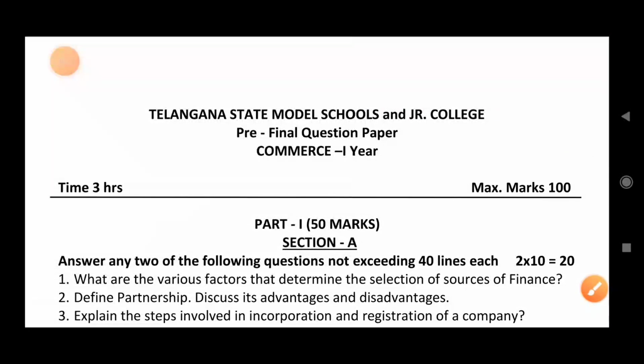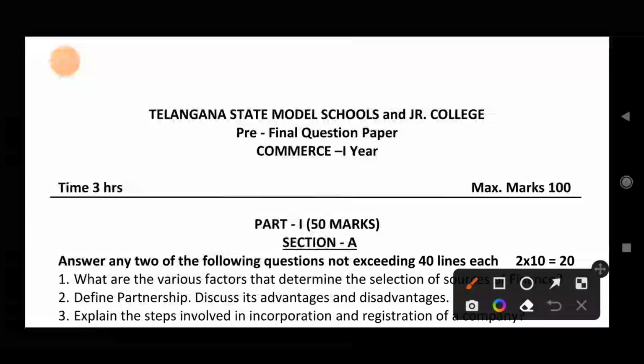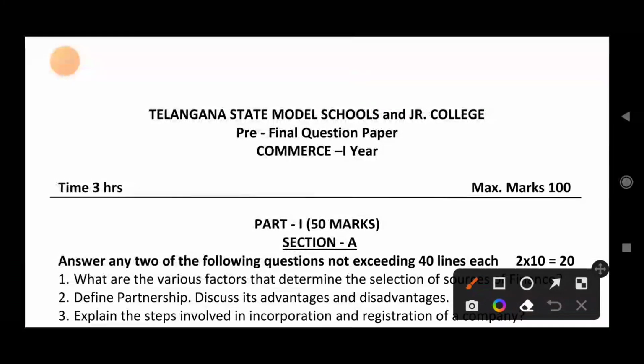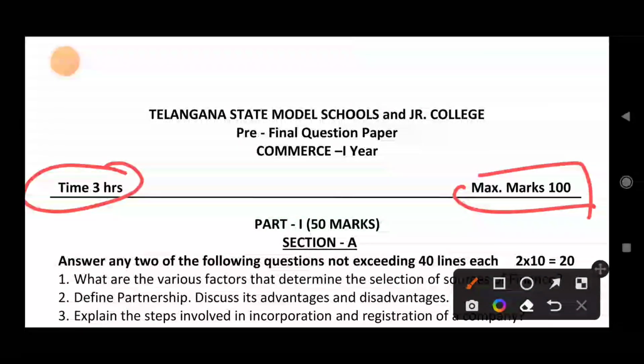I am explaining just the pattern, for the purpose of understanding. After COVID, this would be your question paper pattern. Before this, we used to have extra choice, but here we are again back to the old model of question paper preparation. You will have 3 hours and a maximum of 100 marks.